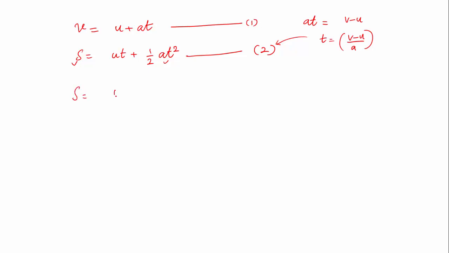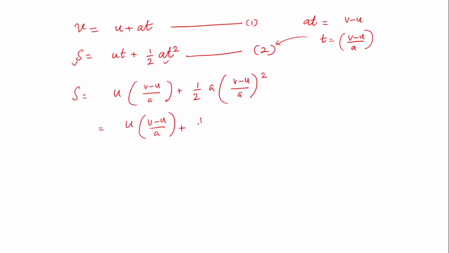So s equal to u into v minus u by a plus half a into v minus u by a whole square. That is u into v minus u by a plus half into a into v minus u whole square by a square. So the a square cancels out. This a goes off and this a square remains. I can write it as uv minus u square by a plus v minus u whole square by 2a.